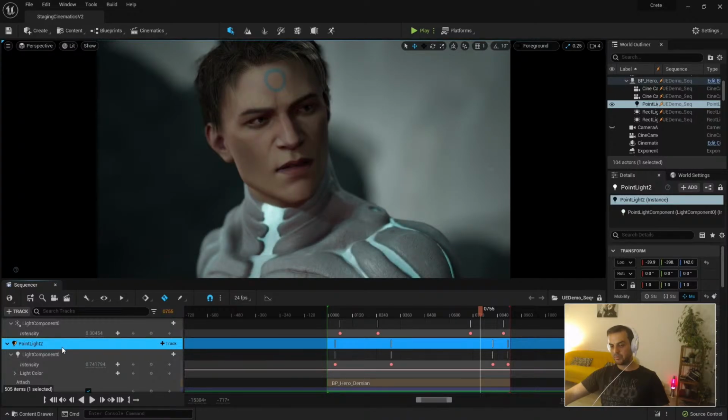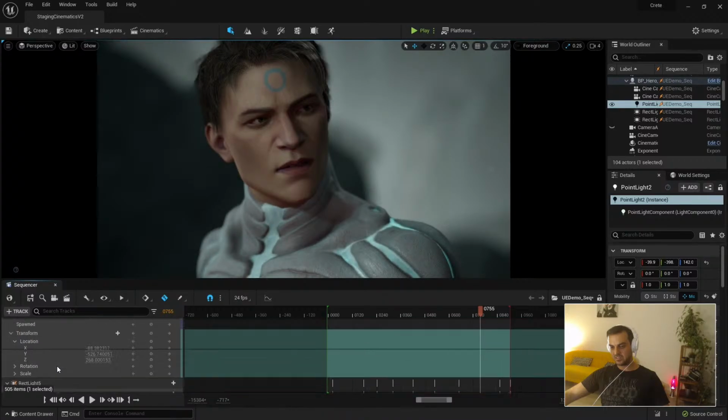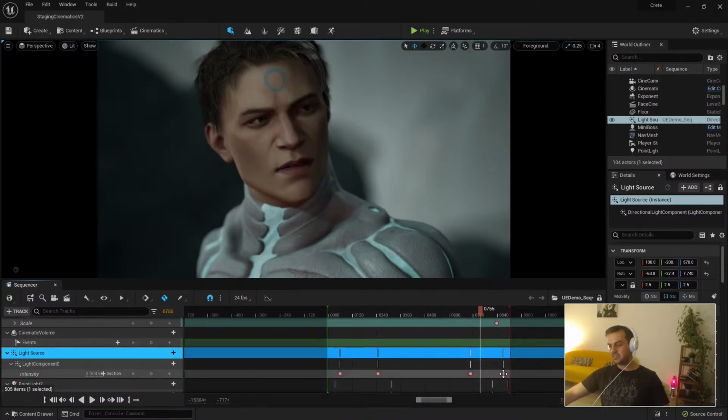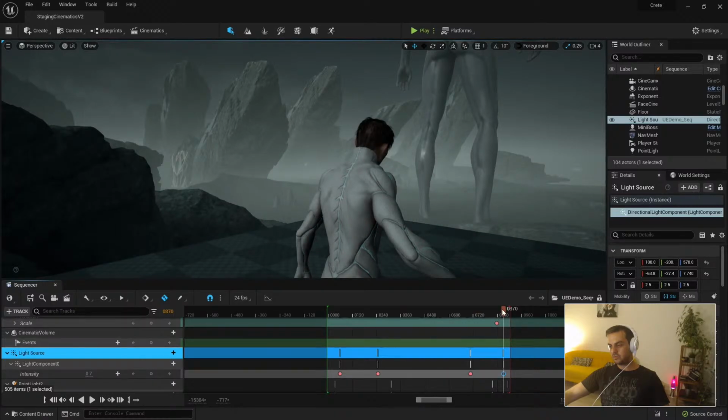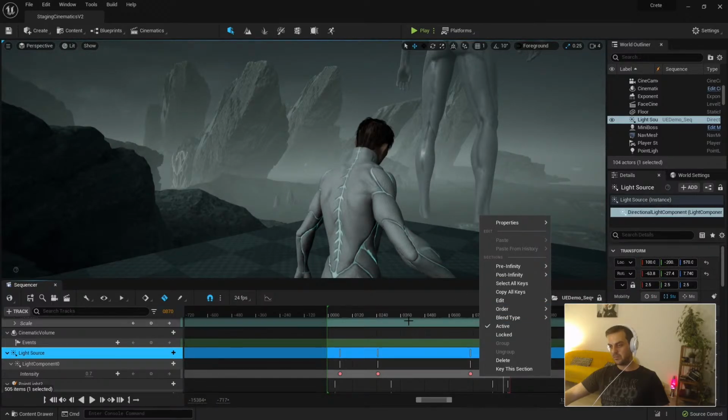But I have other examples, like the skylight and the directional light I'm changing. Even if I'm animating this back to the original light, it is safe to go to properties and restore state, just in case you break something in the level.